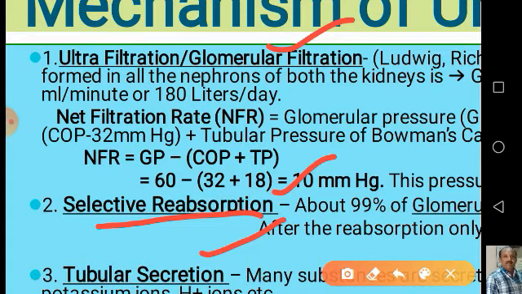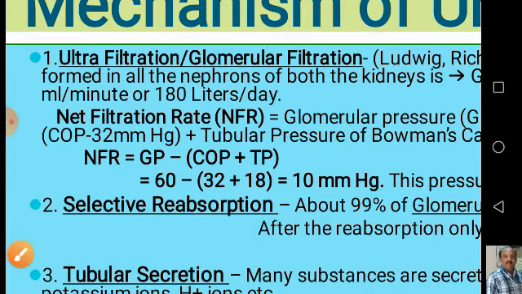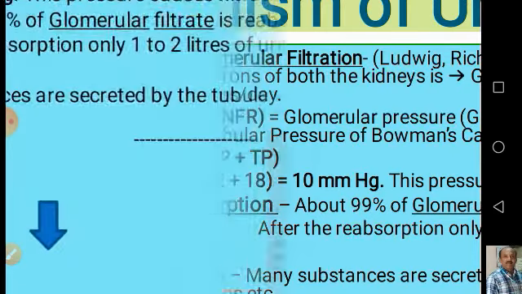First of all, ultrafiltration or glomerular filtration, which is a passive process. Passive process means it is not consuming any energy. But for this process to take place, there needs to be some pressure. So how this pressure is generated, let us discuss.